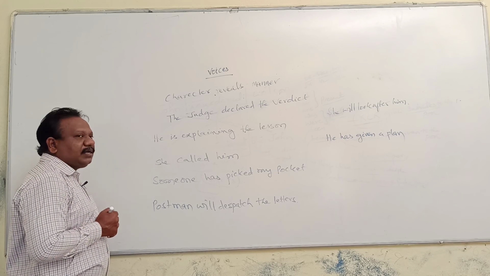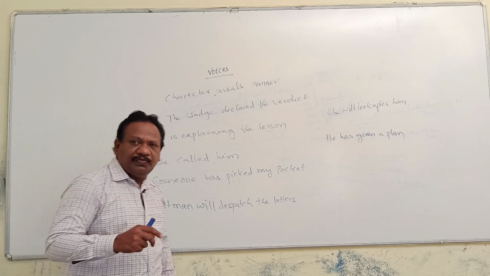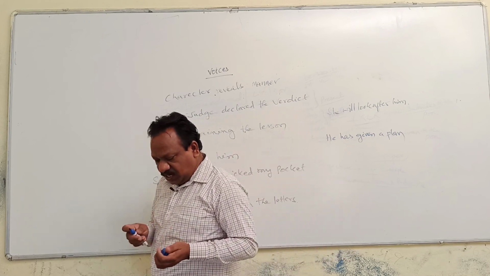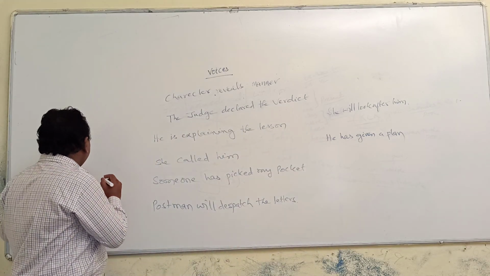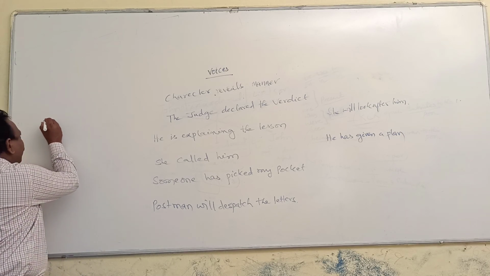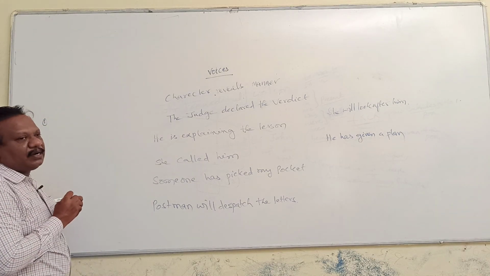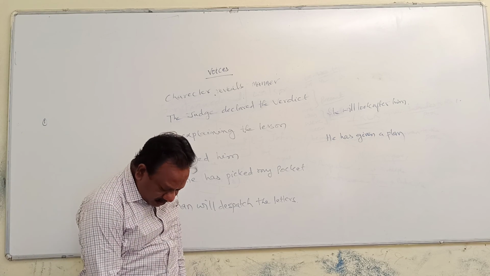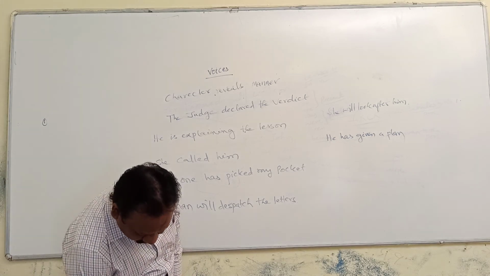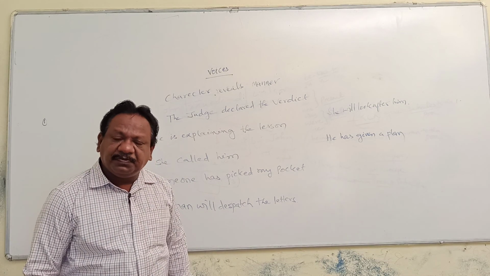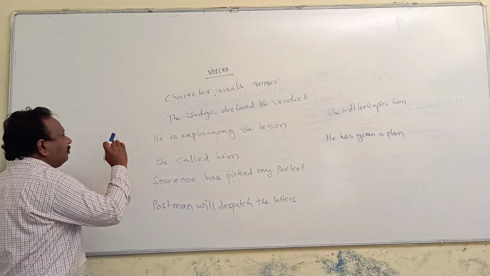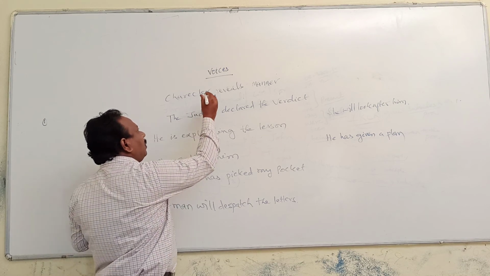And while we are transforming active voice into passive voice, what are the rules we follow? First thing first, divide a sentence part by part. Whatever the transformation may be, active voice into passive voice, or direct speech into indirect speech, divide a sentence part by part.